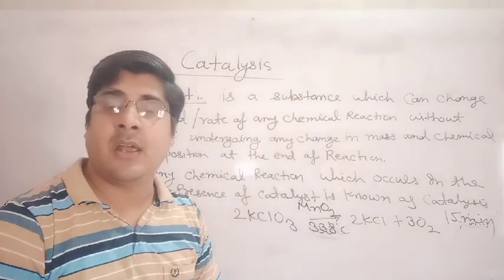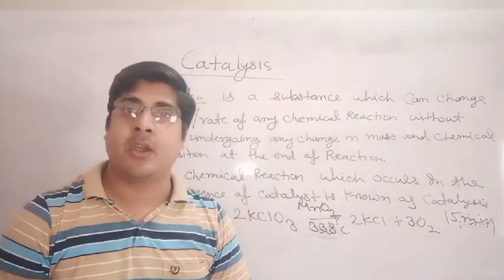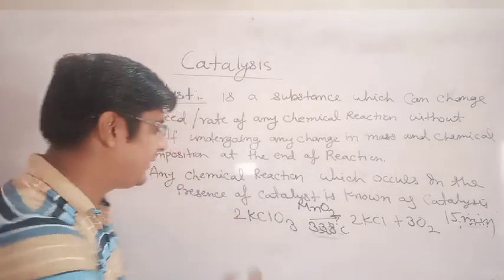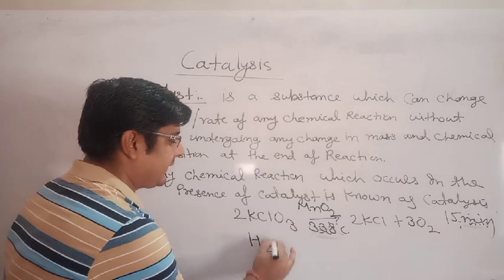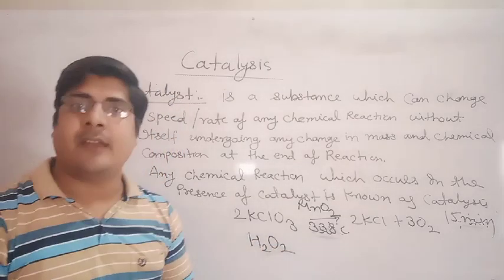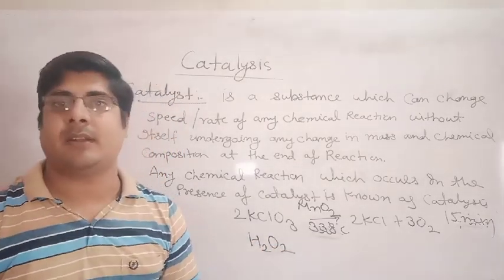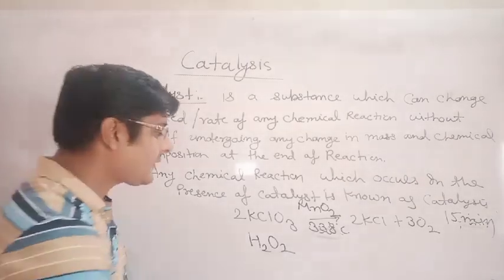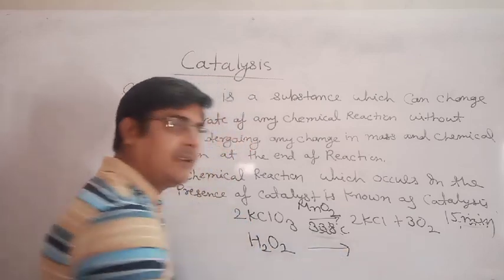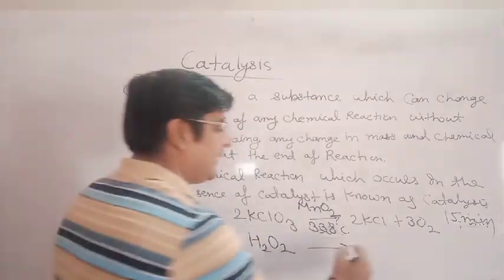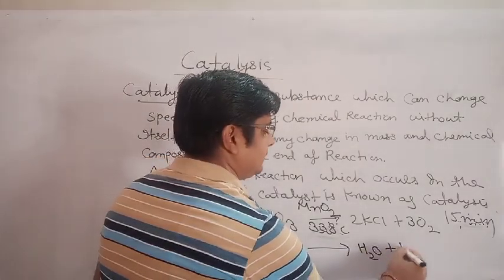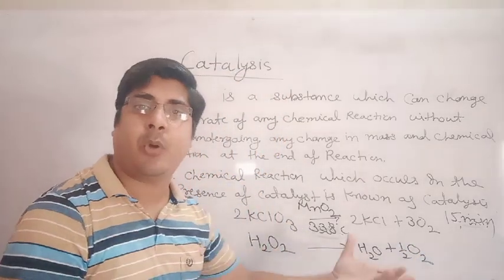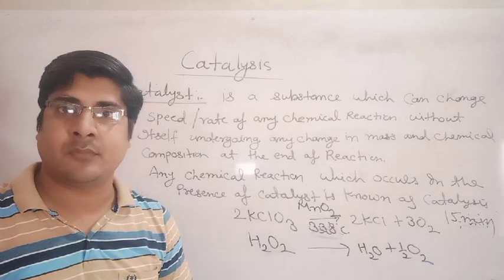There are some reactions where a catalyst decreases the rate of reaction. Suppose hydrogen peroxide. Hydrogen peroxide is a very important chemical reagent used in the laboratory. Hydrogen peroxide decomposes in water, which means it will spoil after some time.